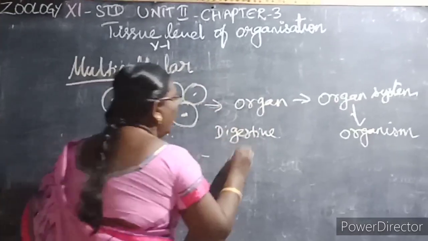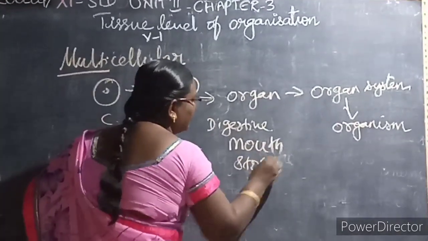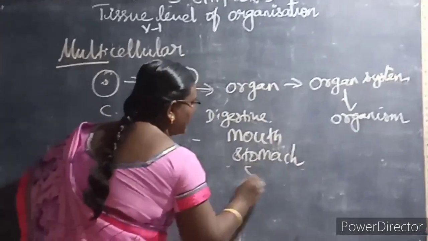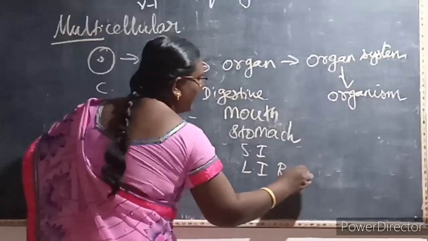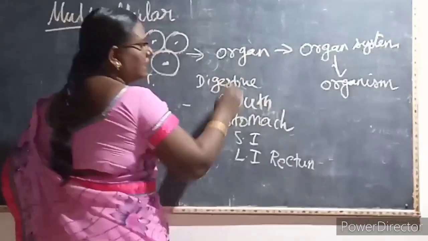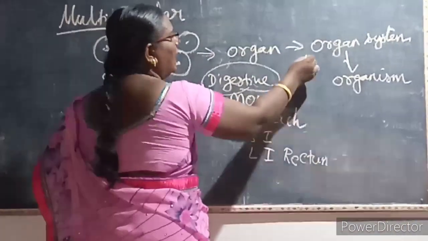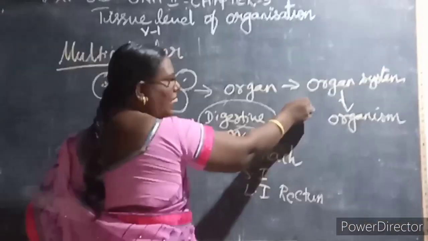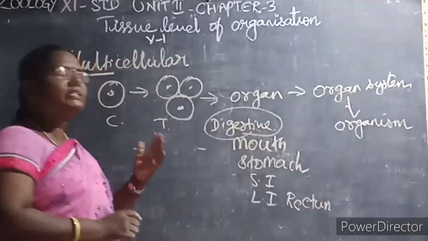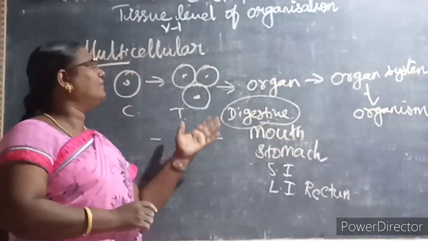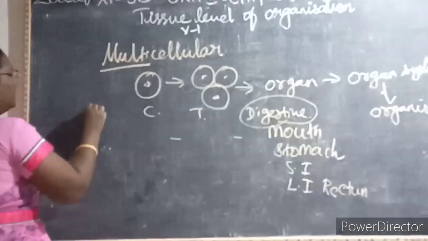So all these, the mouth, stomach, small intestine, large intestine, rectum and anus, are the organs. These organs form the digestive system. That is an organ system, the digestive system. Then the digestive system, respiratory system, and various other organ systems form an organism.